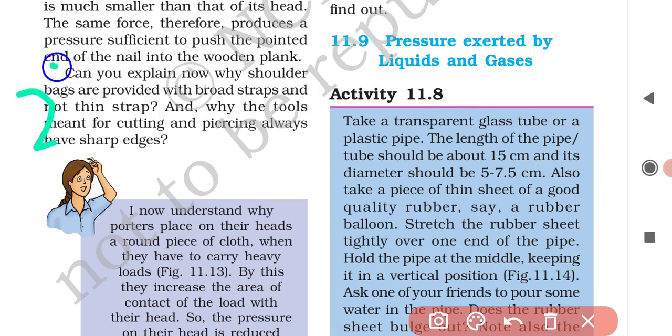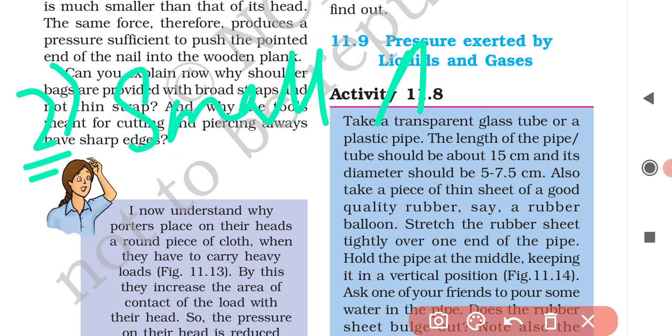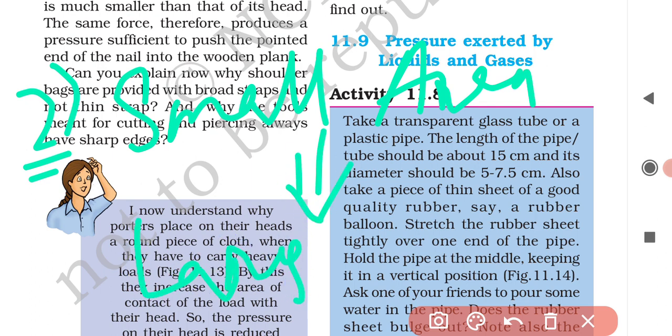And if the same force is acting on the smaller area, then the pressure in this case will be large. Clear? Okay, so if the same force is acting over two different objects, and one of the objects has a large area, then the pressure will be smaller in that case. And if the same force is acting over a smaller area of the object, then it produces a large pressure.